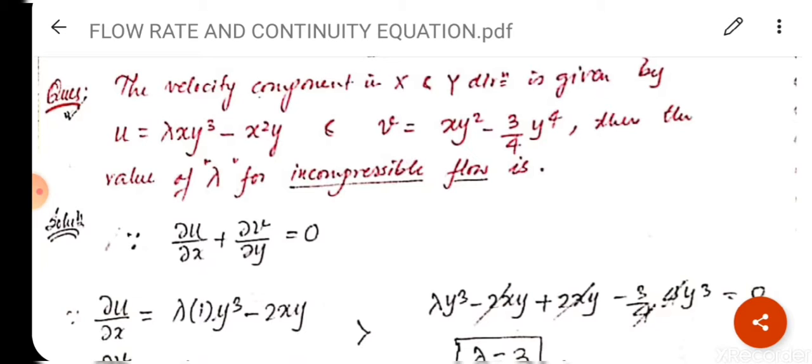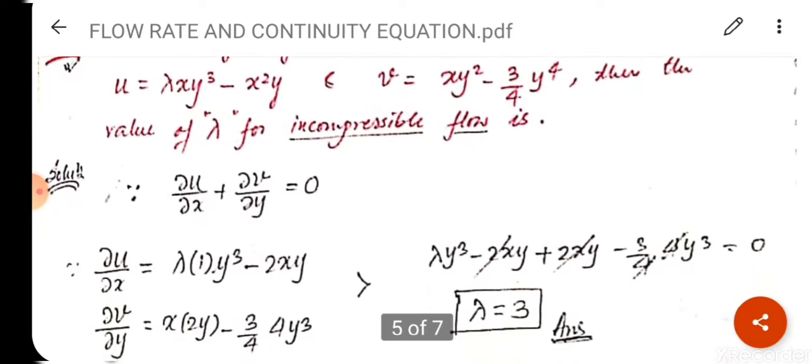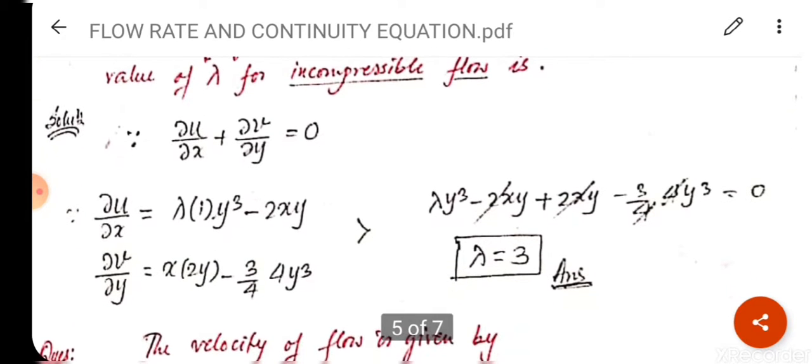We all know that for incompressible flow and 2D flow, कंटिन्यूटी इक्वेशन क्या होता है? I have already derived here del u upon del x plus del v upon del y is equal to 0. So value of u is given and value of v is given. So differentiating the terms given in the question, we will get